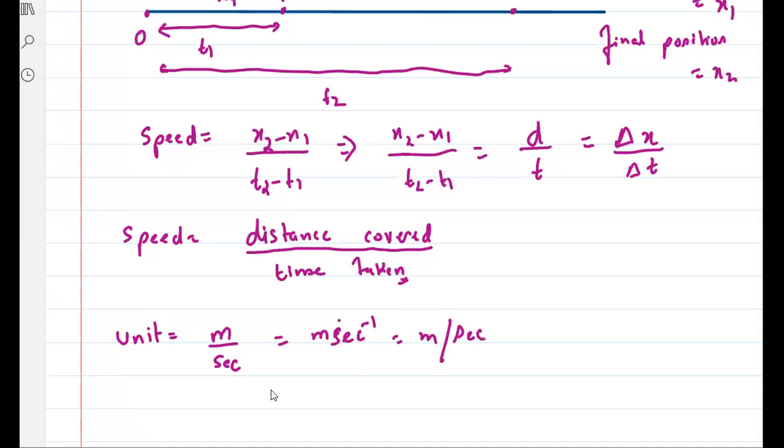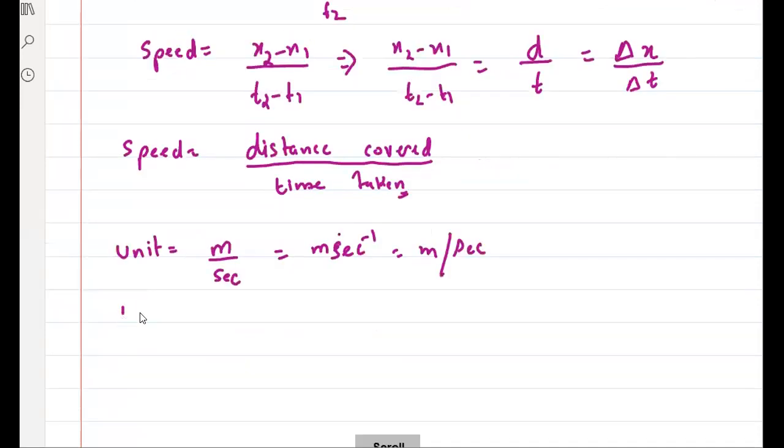Okay, what about dimension? Tell me. अब इसका dimension क्या होगा? What's the dimension of distance? Capital L. और time का dimension क्या होना चाहिए? Logically सोचो. What should be the dimension of time?